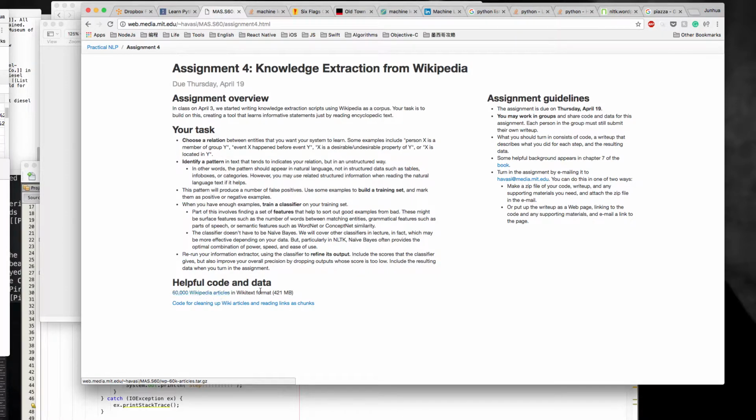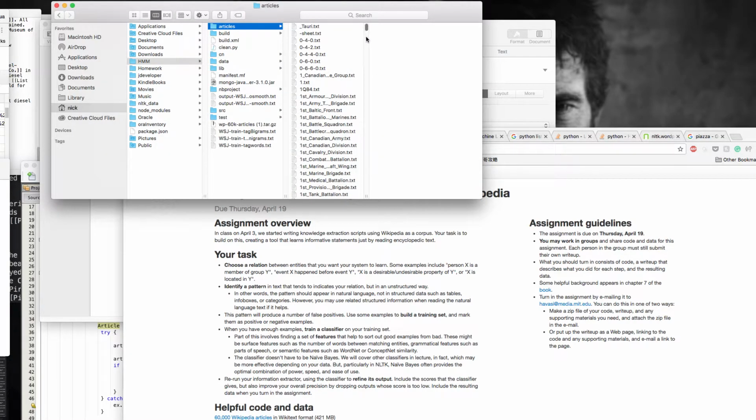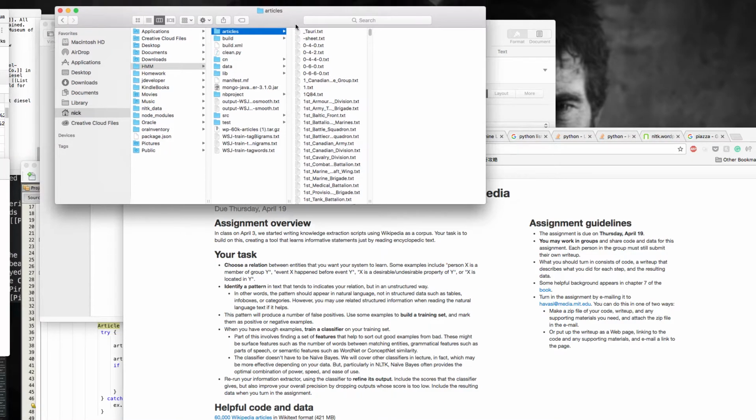60,000 wiki articles. So I just downloaded all the articles onto my local disk. What I need to do is to save all of the files into my local database. Here I was using MongoDB.